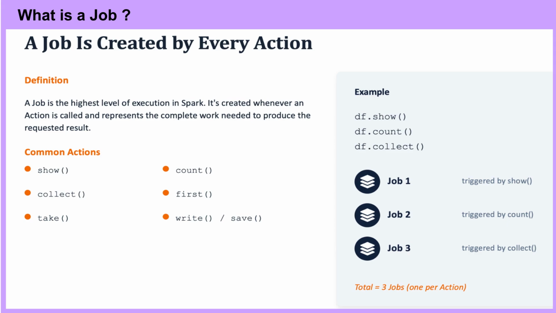Why this matters? This is foundational for understanding Spark's execution hierarchy, which typically goes job to stages to tasks. A job gets broken into stages, divided by shuffle boundaries, and each stage gets broken into tasks, one per partition. This slide sets up that hierarchy by establishing the top level, the job, and tying it directly to the action that caused it. This is useful for reading the Spark UI, where you'll see jobs listed by the action that triggered them, which helps with debugging and performance tuning.